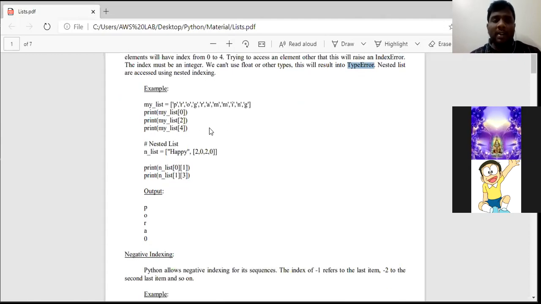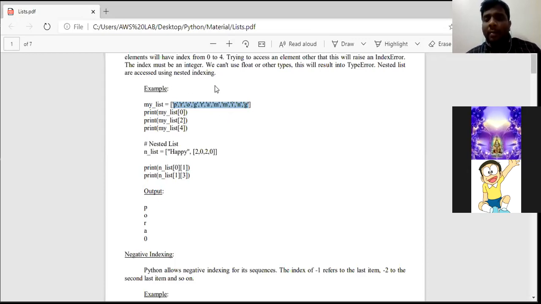So considering this example, what is this? My underscore list. Is it a normal variable name? It's not a normal variable name. It's nothing but a list variable name. My underscore list is nothing but a list variable name. So these are all called elements or values or items.